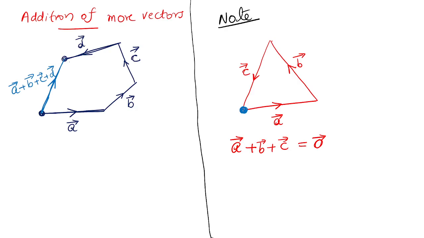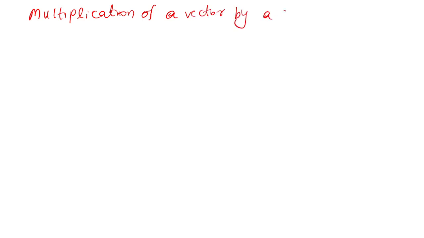Next, multiplication is there. Multiplication by a number. Okay, let me write a heading. Multiplication. It's a very simple fact. Multiplication of a vector by a scalar. Scalar means a number. For example, 2, 3, 4, etc. is said to be a scalar. A number, that's all. 1 by 3, 2 by 3. A number without any direction. That is said to be scalar.